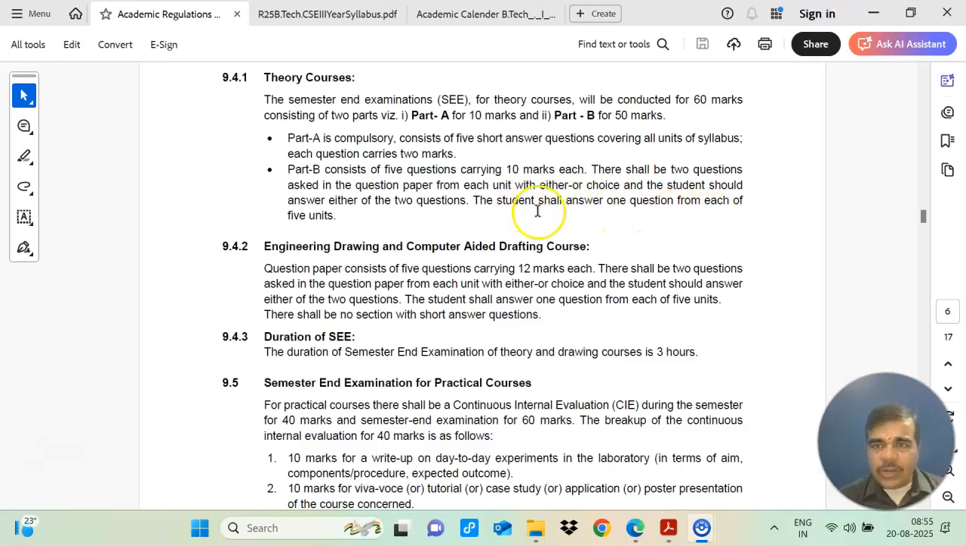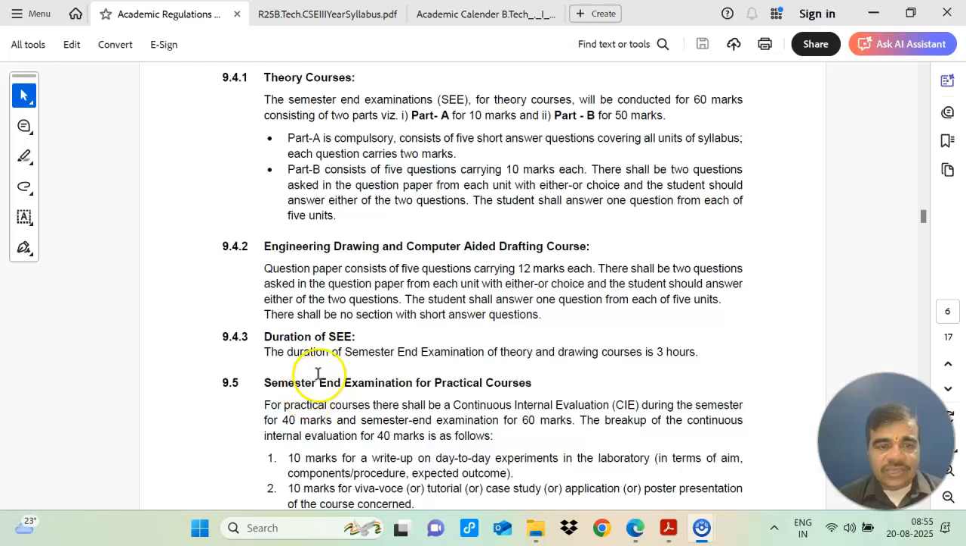Part A is compulsory, 5 questions, 2 marks each, 10 marks total. In part B, from each unit 2 questions will be there, and internally you will be having a choice. So you need to answer any one question from each unit. So all the 5 units you should go through, then only will you be able to attempt all the questions from your part B. And your part A is 10 marks, part B 50 marks, and in your mid you will be having 30 marks, and 10 marks is for your continuous evaluation.